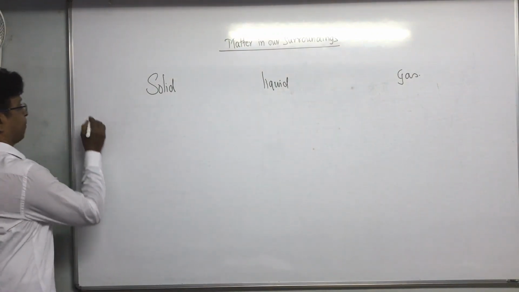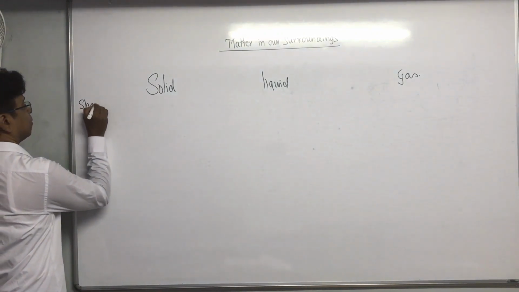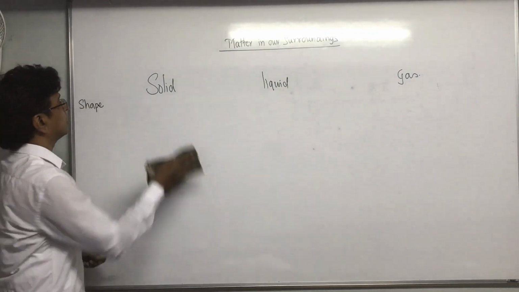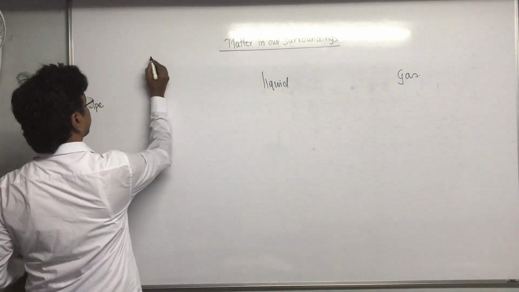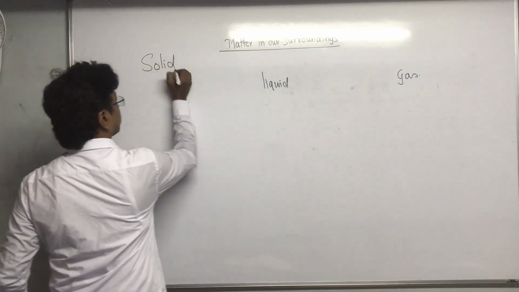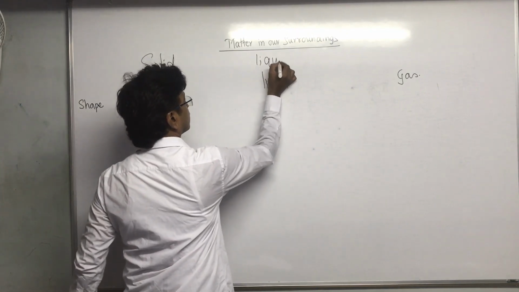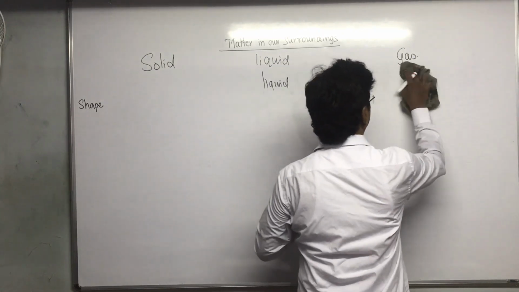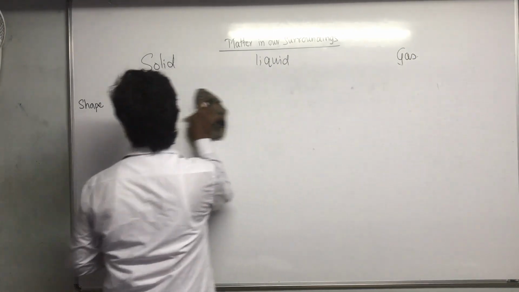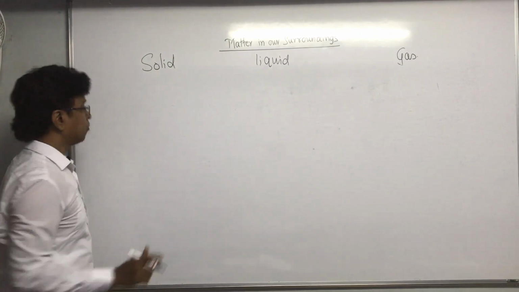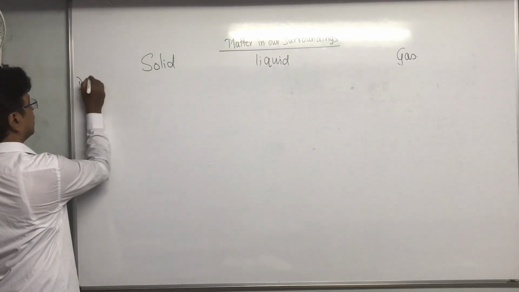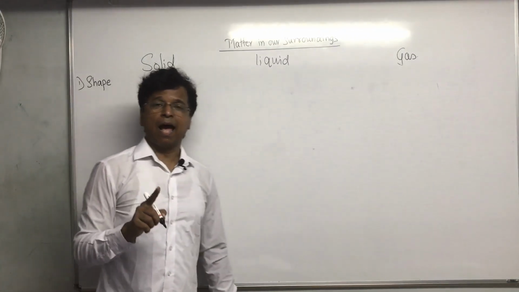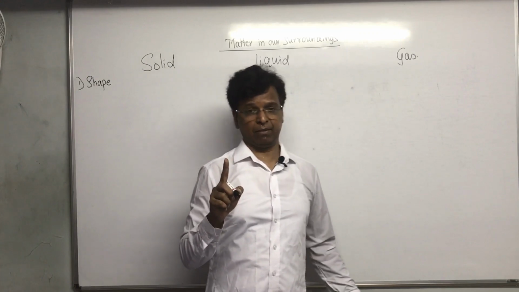See, when we talk about shape, solids have a definite shape, right?